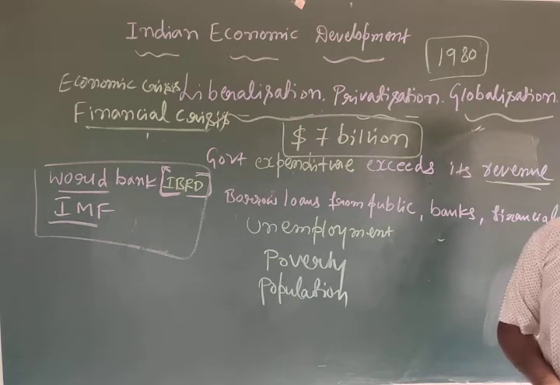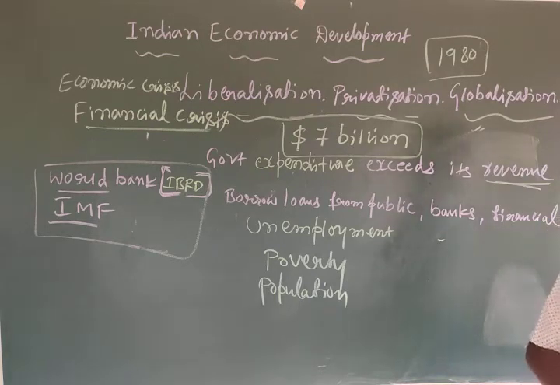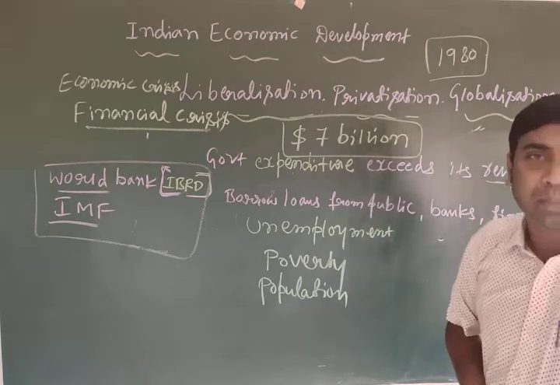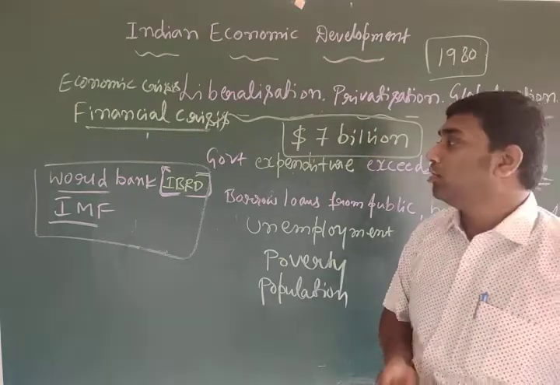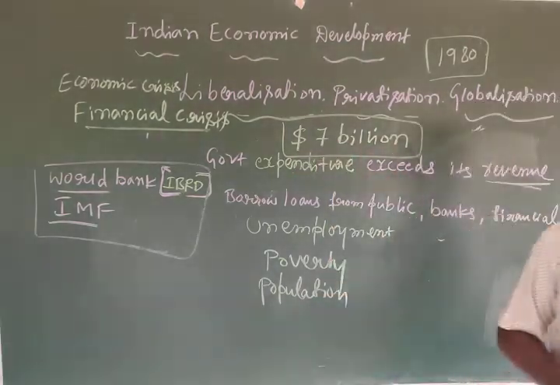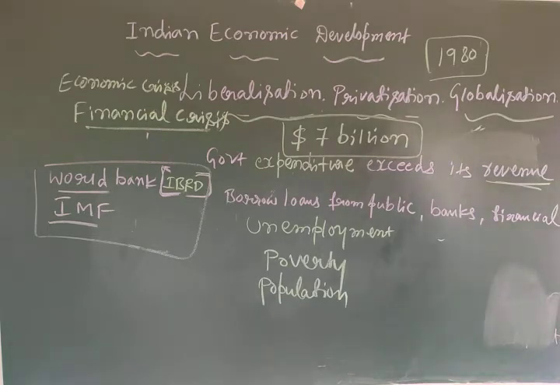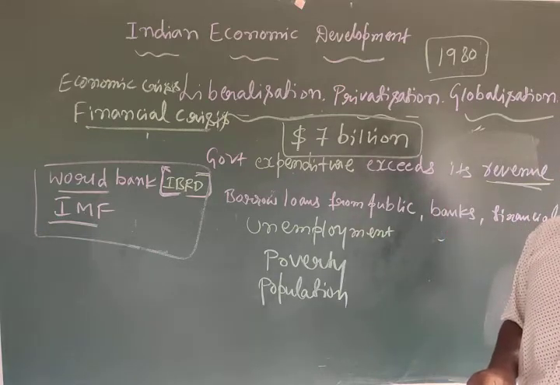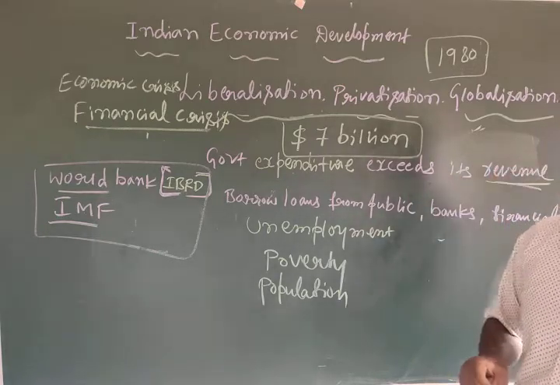So the World Bank, IBRD and IMF decided to provide a loan when the government of India approached them. How much was that? $7 billion. But before giving this loan, they decided to put a few conditions.